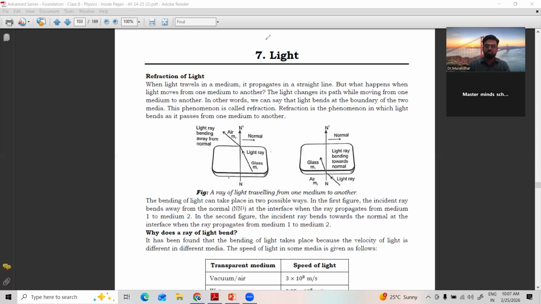In many ways you can see this. As I told, you can take water in a glass and insert either a scale or a pencil into the water and observe the scale or pencil appear to bend. Exactly, they are not bending. Whether they bend towards or away, sometimes like this, sometimes like this, depends on the speed of light in a given medium. That we'll see here.